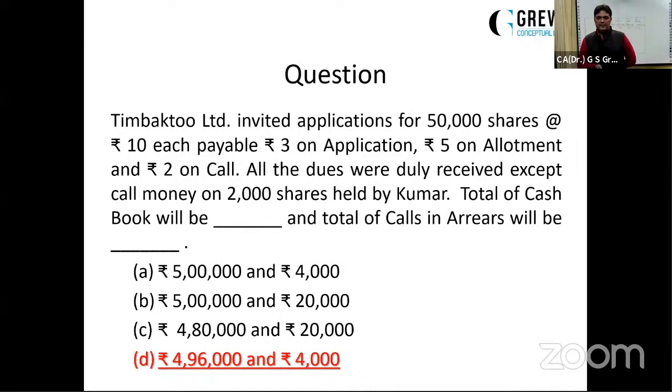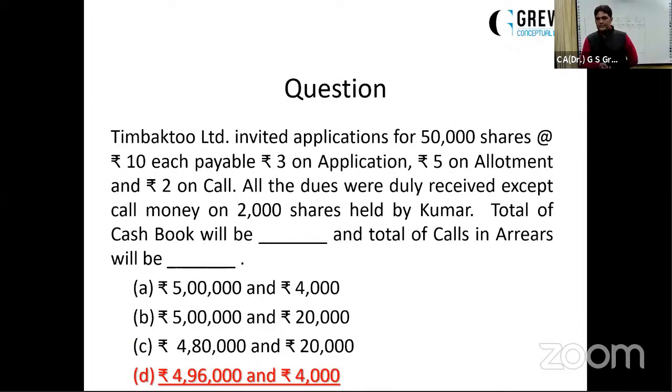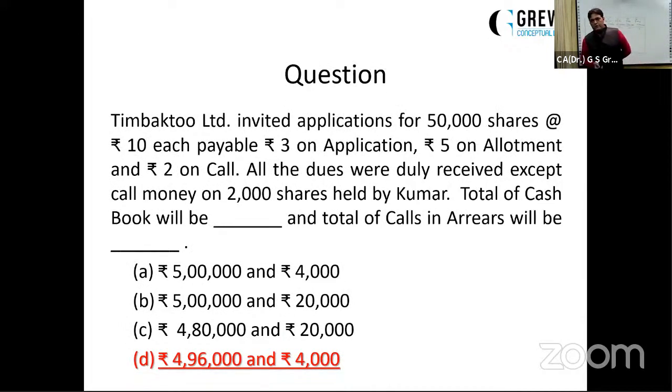Answer is D, and here's the calculation for you. The total amount to be received was 50,000 into 10, because the whole amount of shares has been called by the company. That is 5 lakh. Of that, call money of ₹2 was not paid on 2,000 shares, so ₹4,000 is the calls in arrears, which is not received.